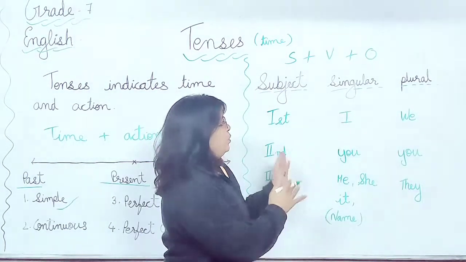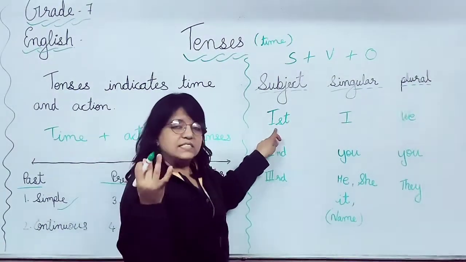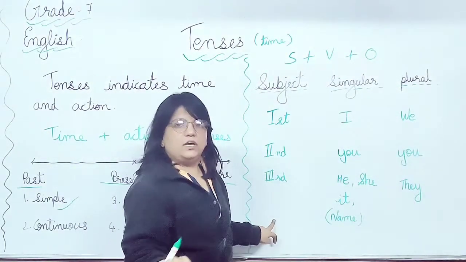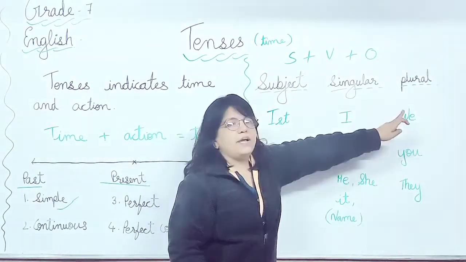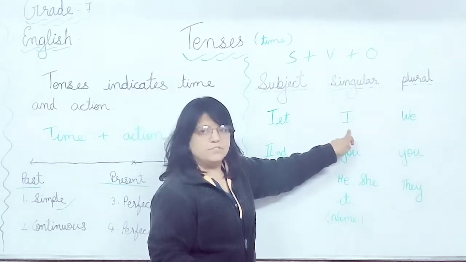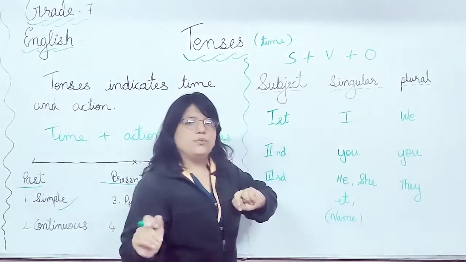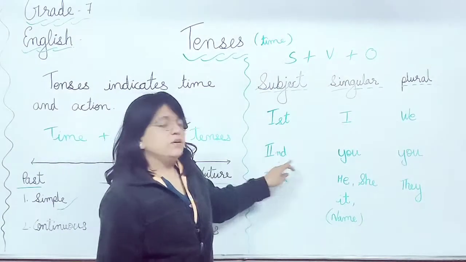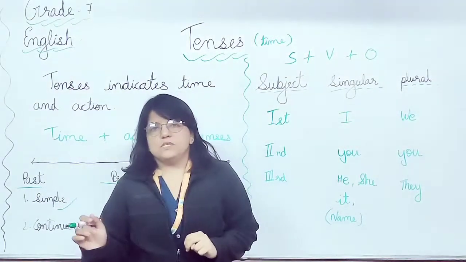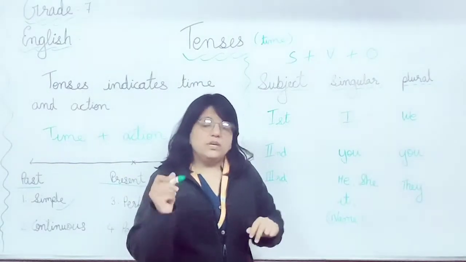Now verb totally depends upon the subject. The subject mainly is of 3 types: first person, second person and third person, and again singular and plural. If subject is first person, means I, we will use I for singular form. Plural we will use we. Second person, you for singular person and you for plural person. Now here you can see in both singular and plural you is used.